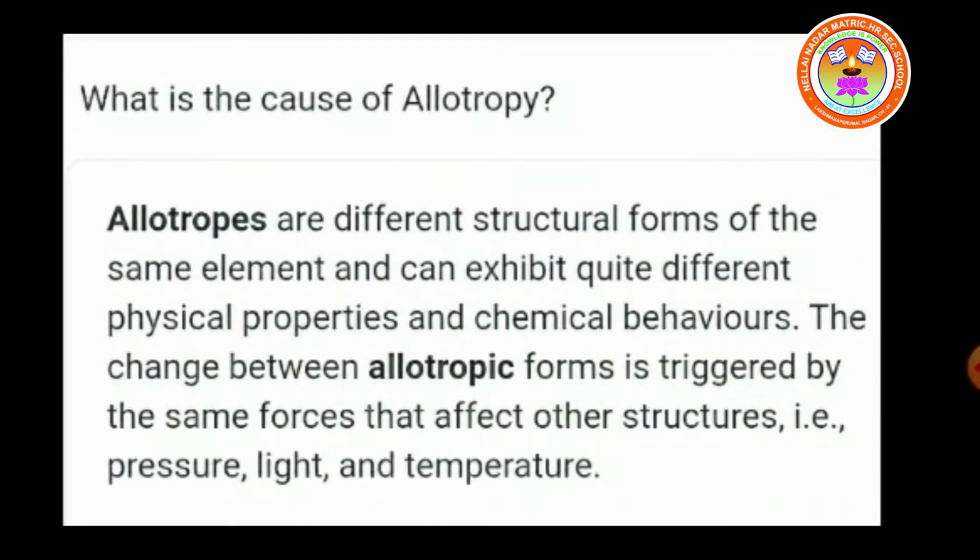What is the cause of allotropy? The main cause for allotropy is the method of preparation, the method of formation of those elements. Different elements are formed at different conditions like temperature, pressure, light. So these varying conditions result in allotropy. So the main cause for the existence of allotropy is the method of preparation or formation of that element.